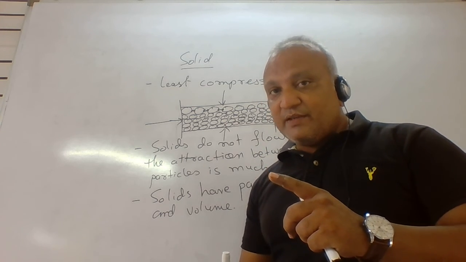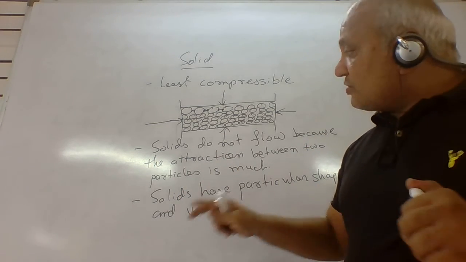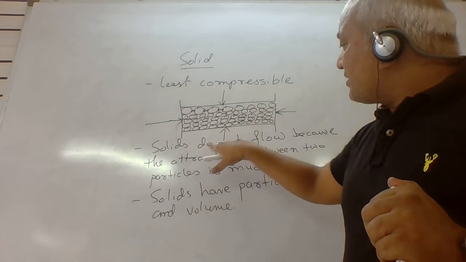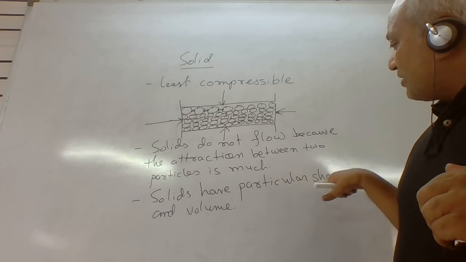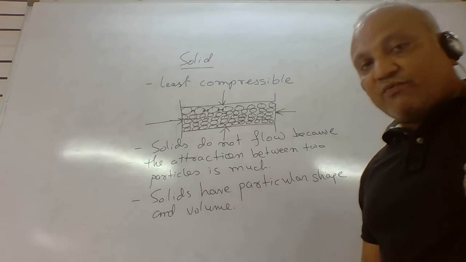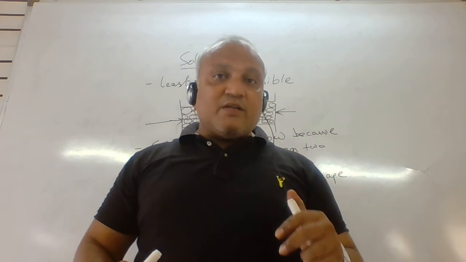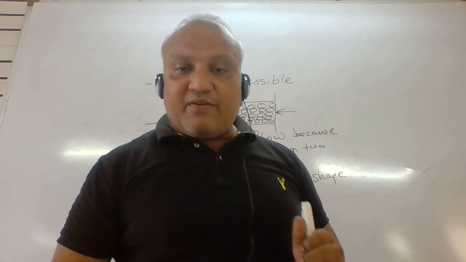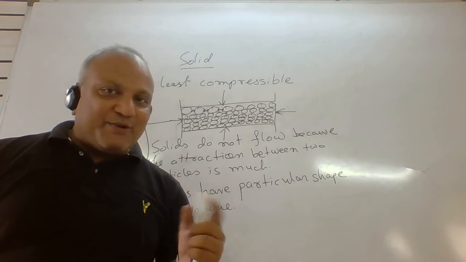Is it clear, beta? So these are the properties of solid. Solids are least compressible, solids do not flow, solids have particular shape and particular volume. These are the properties of solid. Next we will discuss liquid, and liquid and gaseous properties I will come with in a new video.